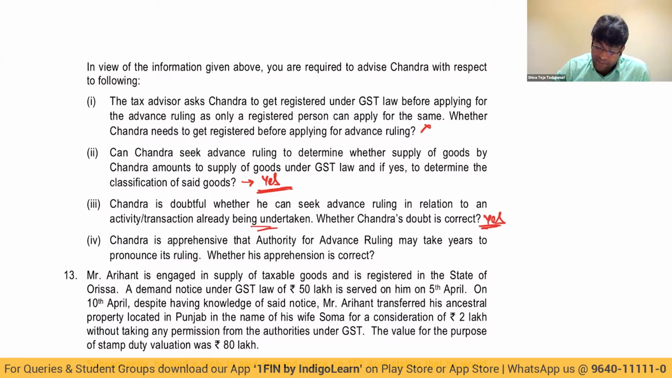Finally, Chandra is apprehensive that AAR may take years to pronounce its ruling. Nonsense. It will not take more than 90 days to pronounce the ruling. His apprehension is not correct.